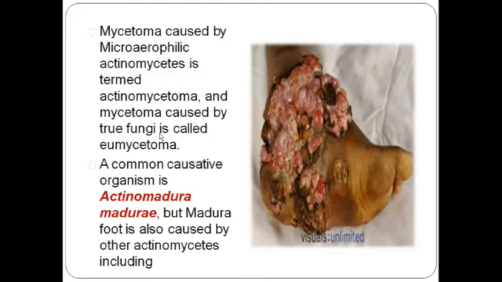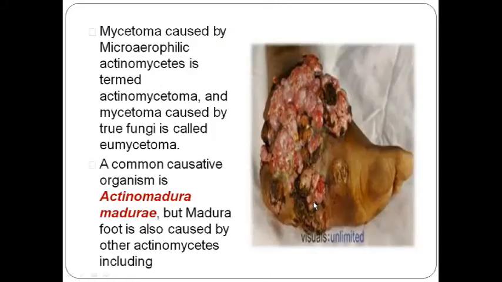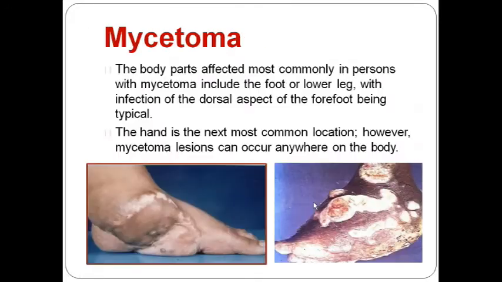Now here we can see a visual of what a mycetoma looks like. Here you can see a large fungating, cauliflower-like, hard, woody, dry-looking growth over the dorsum of the foot involving the medial malleolus. So how is mycetoma characterized? Characterized by three species.